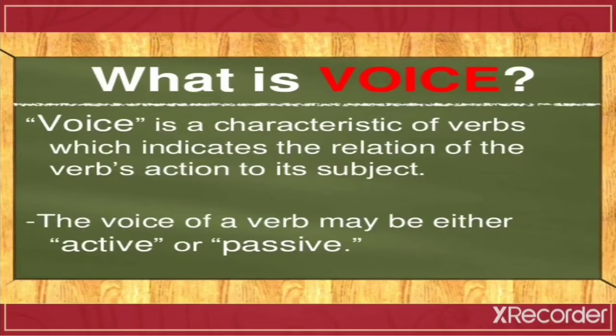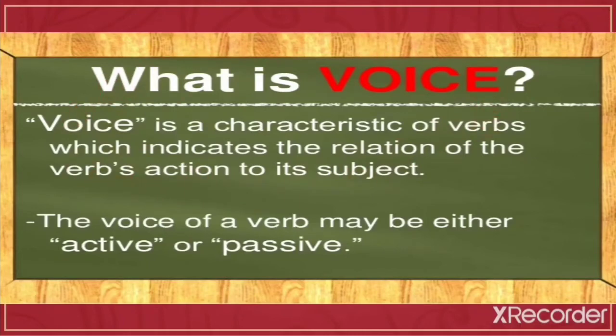We must know what is the subject, what is the verb and what is the object in the sentence. After that, we have to turn passive into active and active into passive. We must know whether the sentence is in passive voice or active voice. So while learning voice, we have to learn all these objectives.